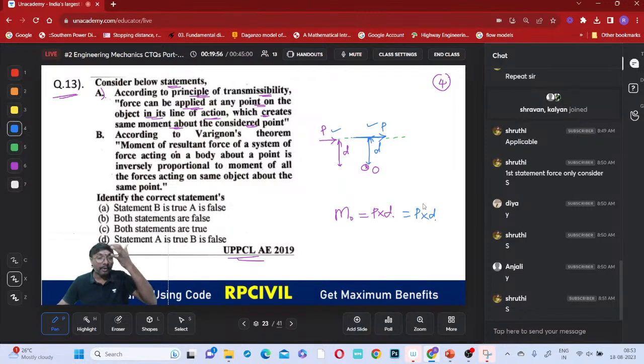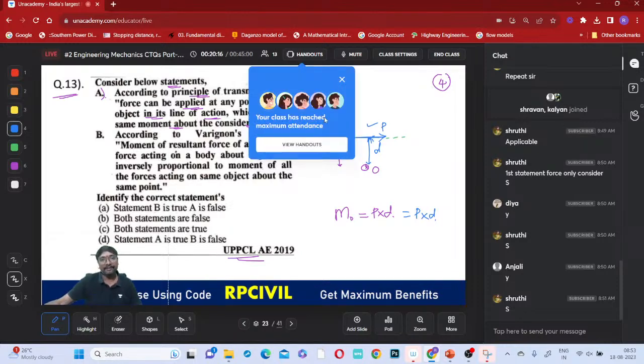Now tell me, do you have any problem in shifting that load from that place to this place, everyone? In the same direction, along the same line of action, it will create the same moment, right? Is that okay? That is correct only. That is the principle of transmissibility.